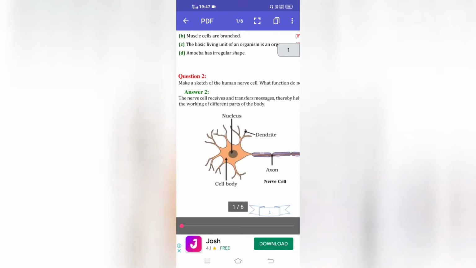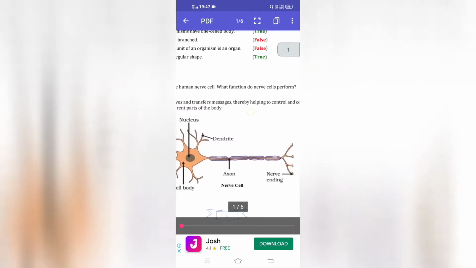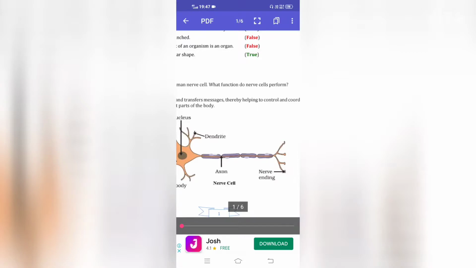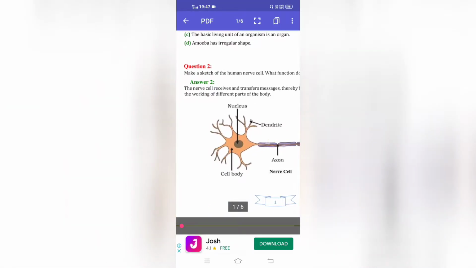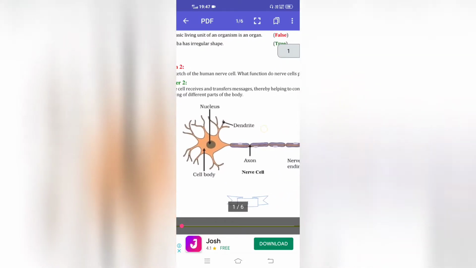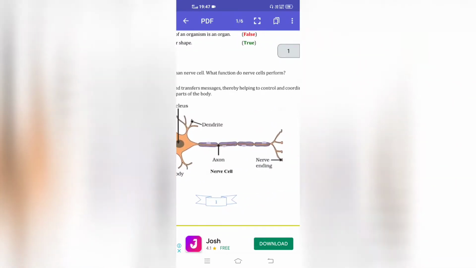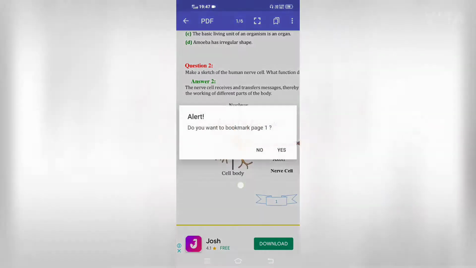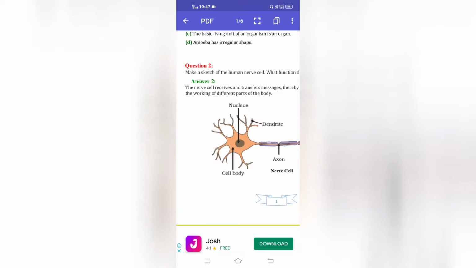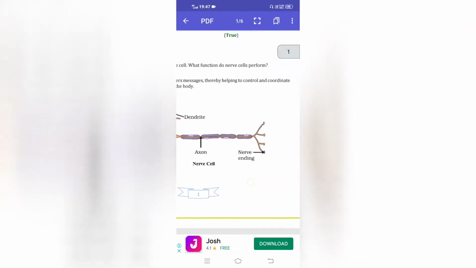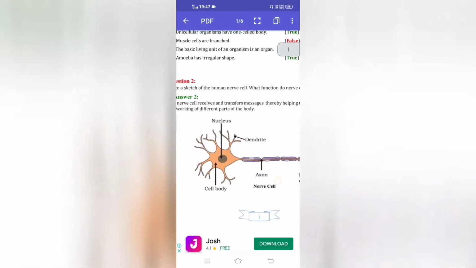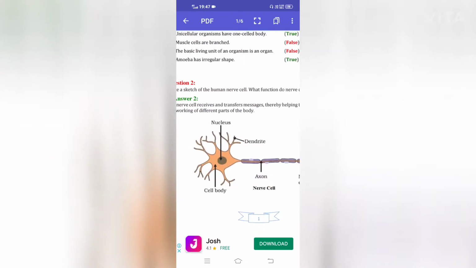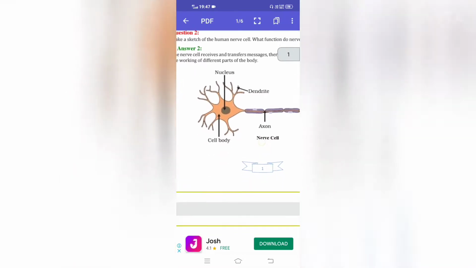Question number 2. Make a sketch of the human nerve cell. What function do nerve cells perform? The nerve cell receives and transfers messages, thereby helping to control and coordinate the working of different parts of the body. Nucleus, cell body, dendrite, axon, nerve ending. It is the sketch of a human nerve cell. You have created it in your notebook.